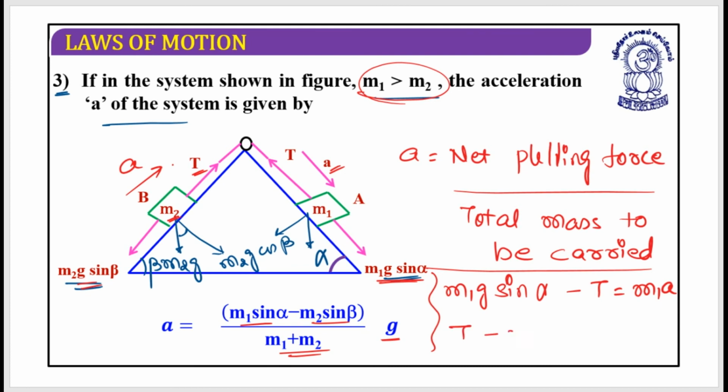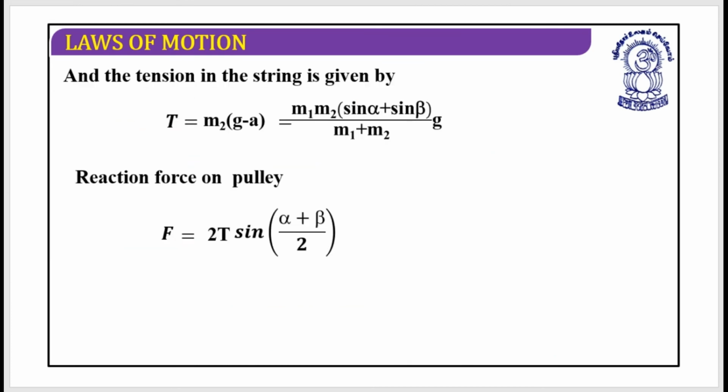So this is T minus m2 g sine beta equals m2 into acceleration a. If you want to remember this, you can, but I advise not to remember this. It doesn't make any sense.